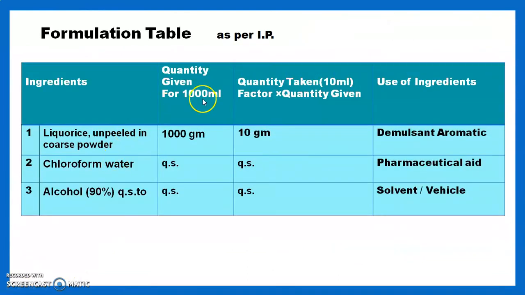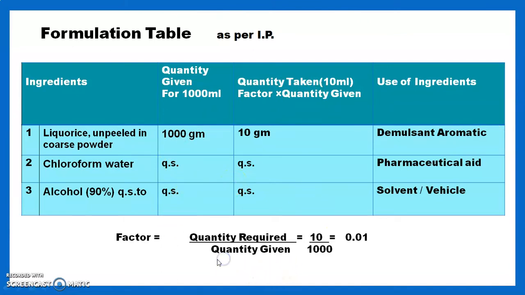Then we move toward the formulation table. The formulation table should contain the ingredient, quantity given, quantity taken and use of the ingredient. Our quantity given is for 1000 and our quantity taken is only 10 gram. So for that we calculate the factor. The factor is 0.1. So we calculate the licorice unpeeled coarse powder's quantity for 10 ml. For 1000 it's 1000 gram. For 10 ml it's 10 gram.